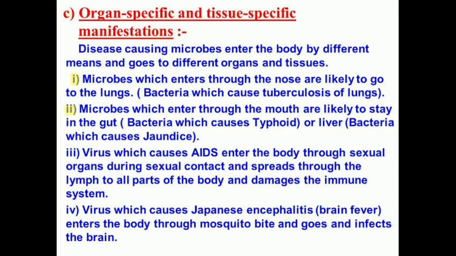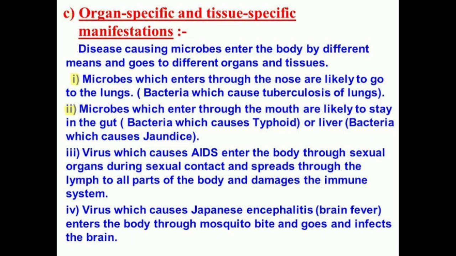The selection of a specific tissue or organ by a microorganism is connected to their point of entry. That means through where they are entering our body. For example, if they enter from the air via the nose, where will they go? They will go to the lungs, right?